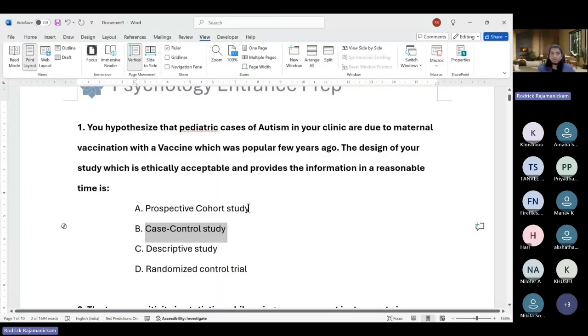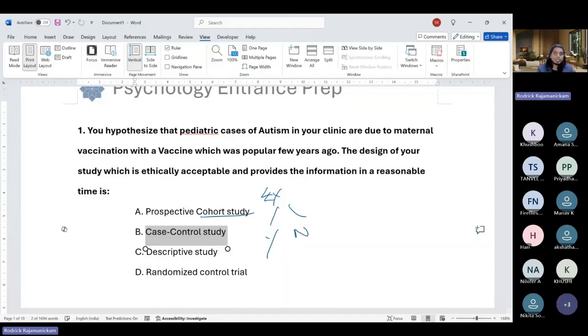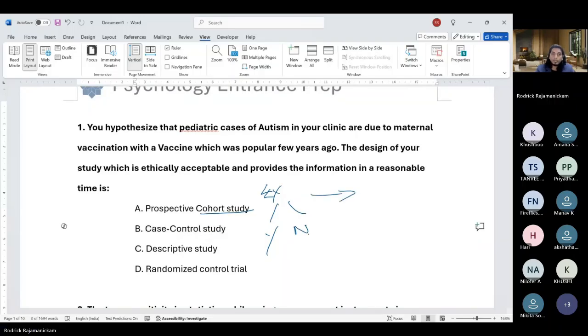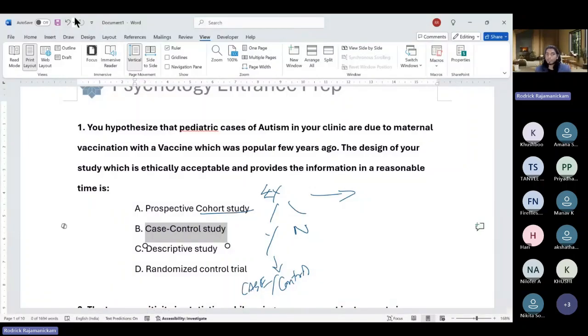So cohort is the opposite of it. It's prospective. So in cohort, exposure is either yes or no. Okay. And then later in time, you see whether people are getting the disease, yes or no, as in do they become cases or are they controls? Cases basically mean they obtain the disease or not. Okay. So you start with dividing the exposure. You start with seeing whether a person has been exposed or not in a prospective cohort study.